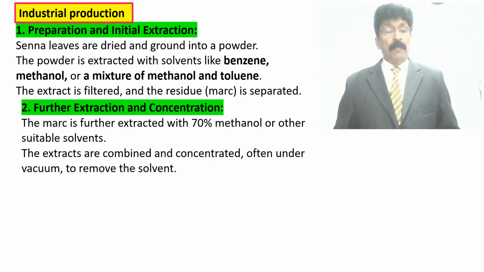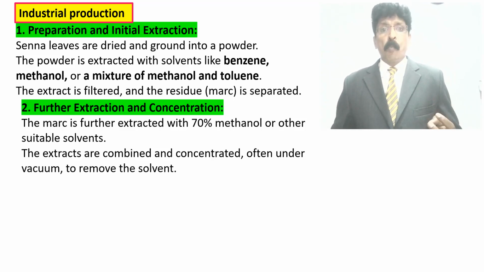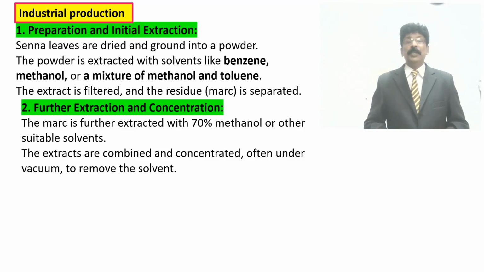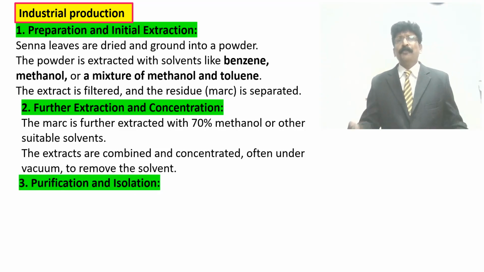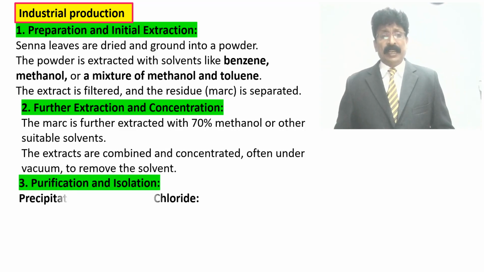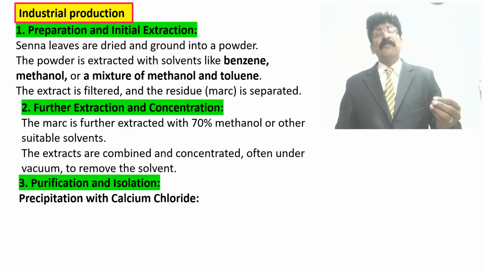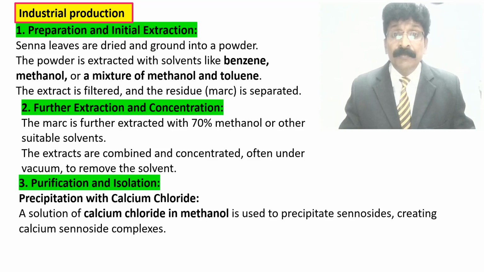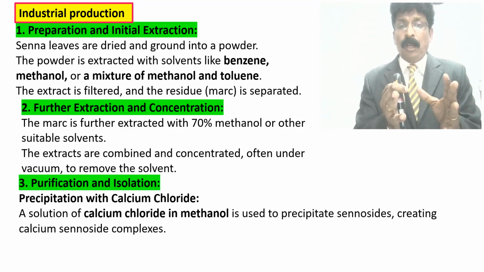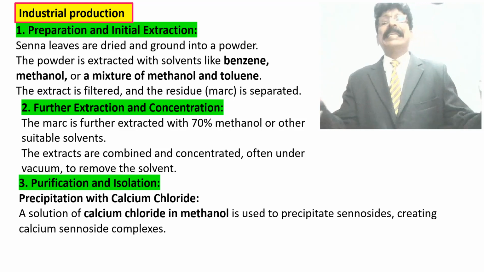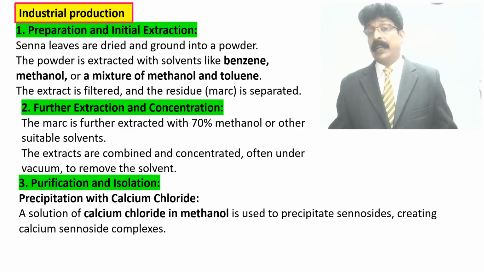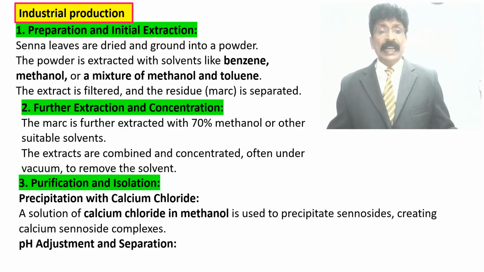You should remember the vacuum filtration which I showed in your lab with the Buchner funnel. In large industrial production, they use vacuum filtration to remove the solvent. Then purification and isolation is done. Precipitation with calcium chloride can be done: a solution of calcium chloride in methanol is used to precipitate sennosides from the extract, forming calcium sennoside complexes.